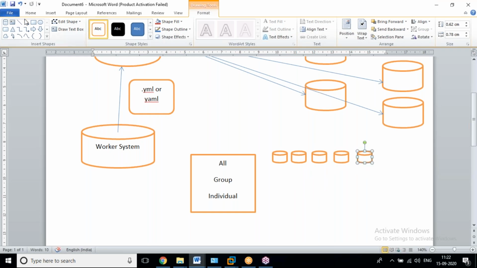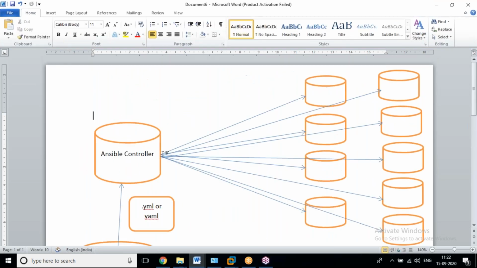If you run the script on all, the script automatically executes on all machines at a time. We are going to execute on all servers at a time.